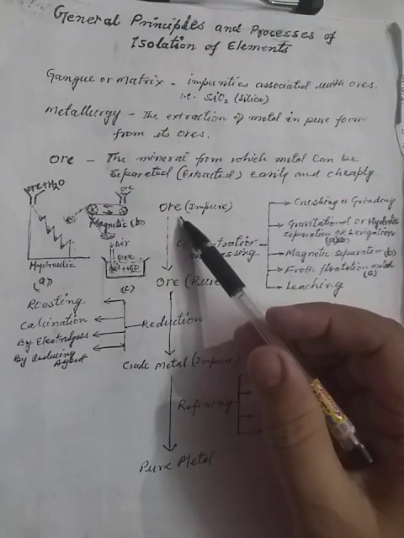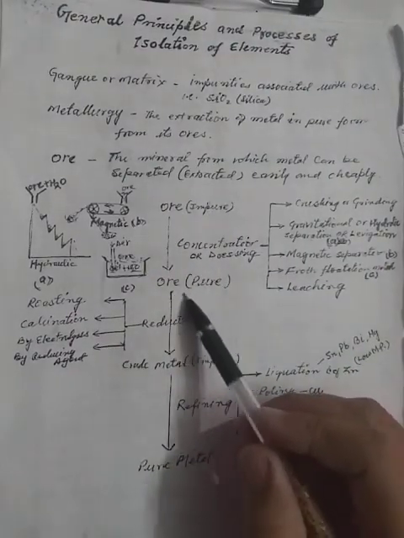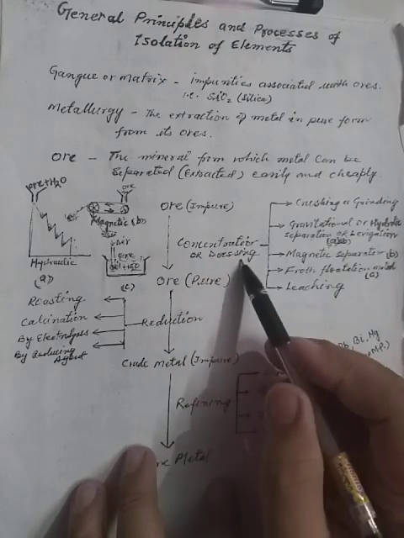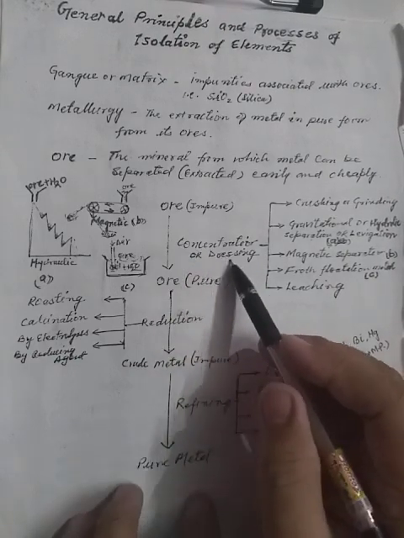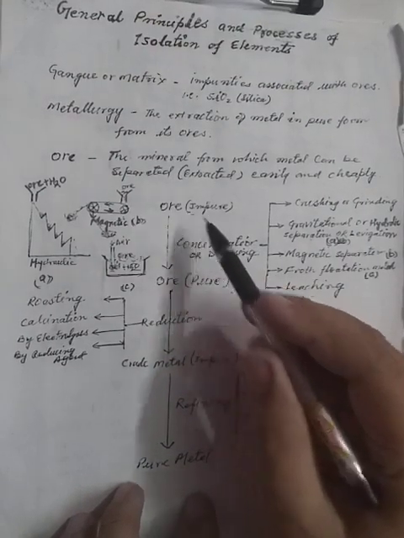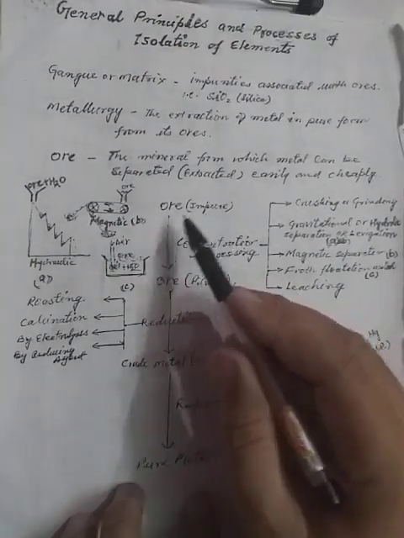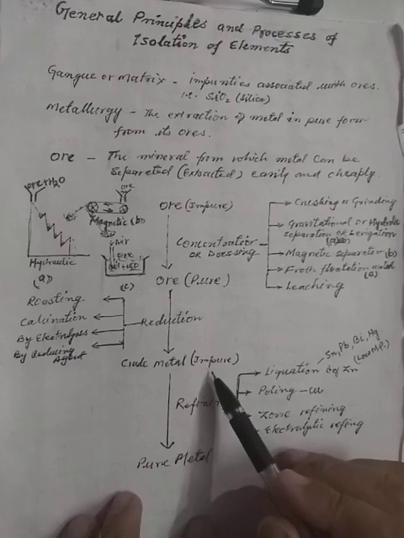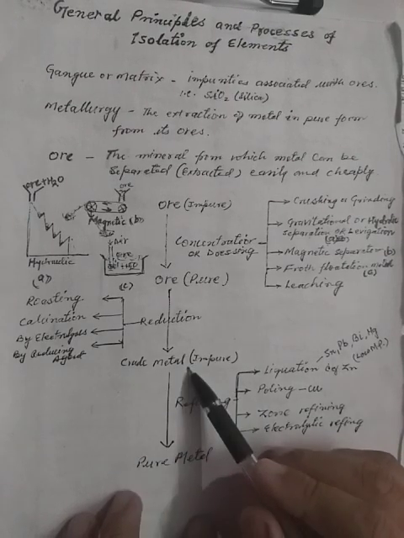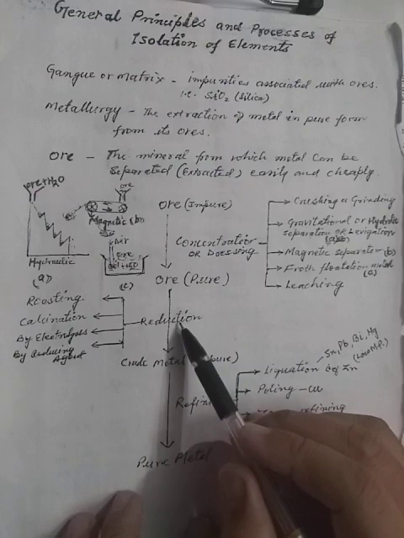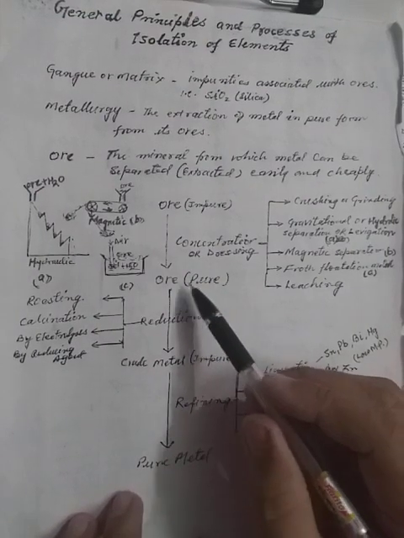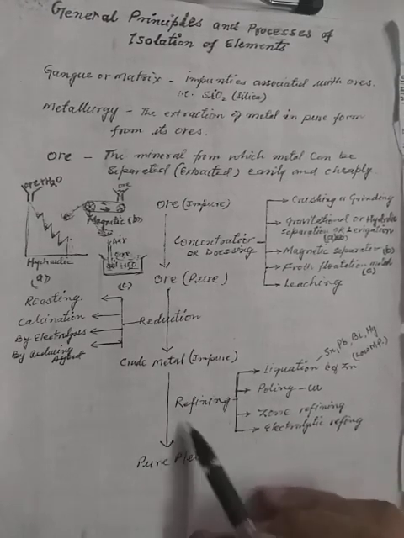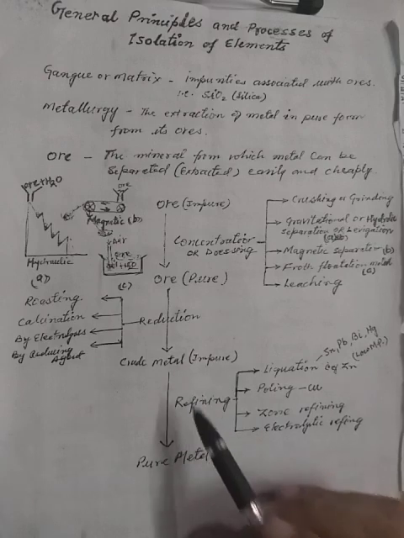Now, these are the processes. Impure ore will be converted into pure ore. First, this process is called concentration or dressing. Concentration or dressing is the conversion of impure ore to pure ore, the removal of impurities from the ore. When you get the pure ore, it will be converted into crude metal, that is impure metal. This process is called reduction. By reduction, we convert pure ore into crude metal. The third process is refining. By refining, we convert impure metal into pure metal.